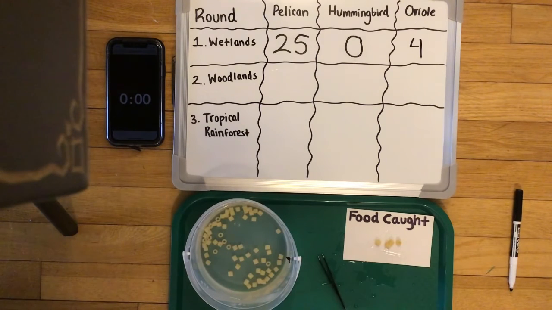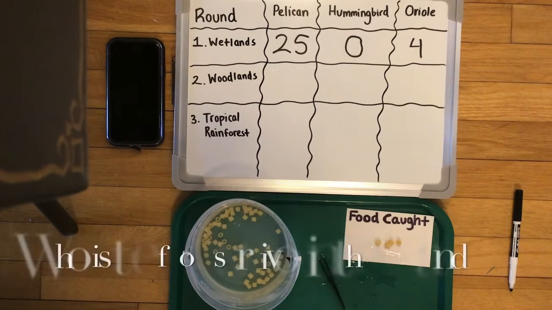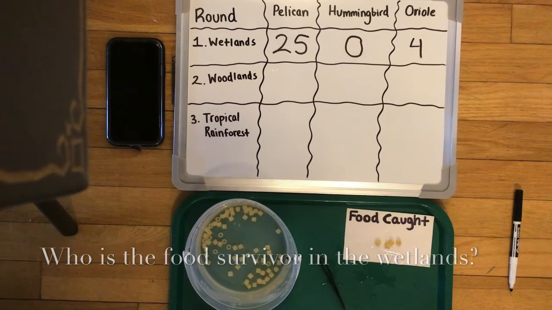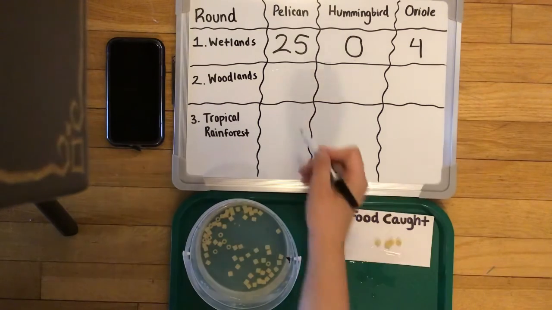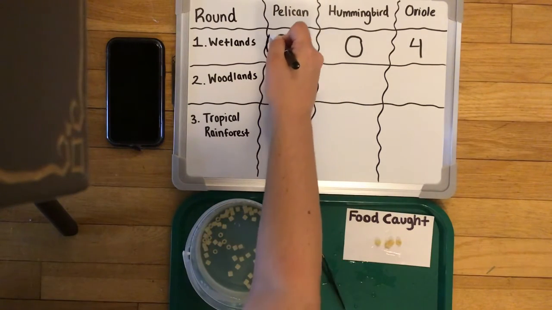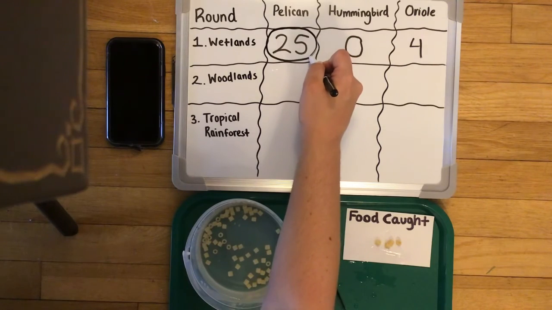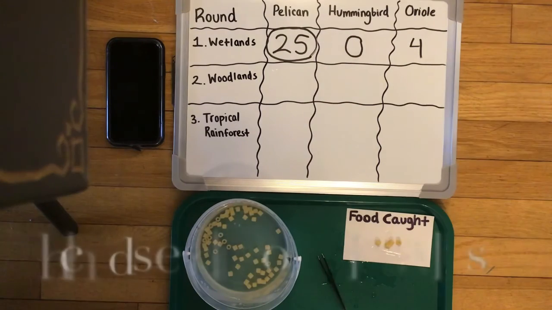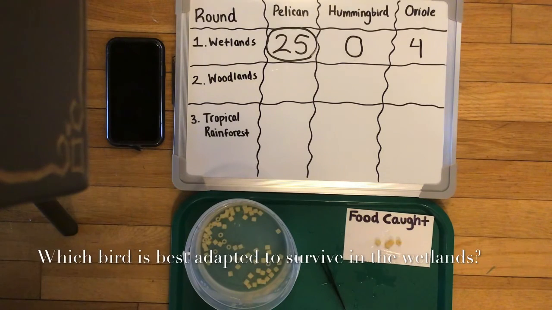Scientists, right now, take your whiteboard marker or your pencil and circle the food survivor for that round. Who caught the most food? Great job. Yes, the pelican gets food survivor for this round. Let's all put a circle on that scooping beak. Which bird do you think is best adapted to survive in the wetlands?